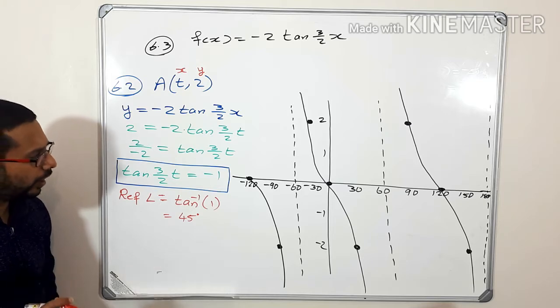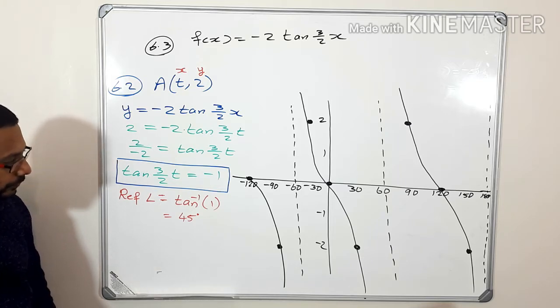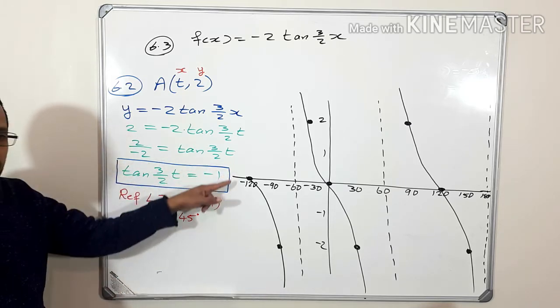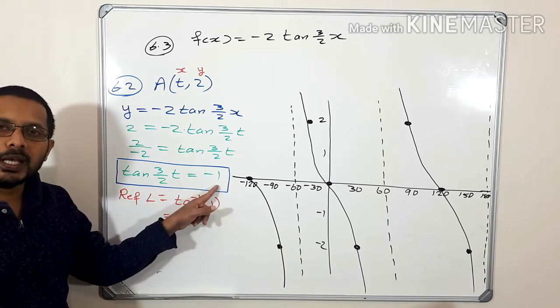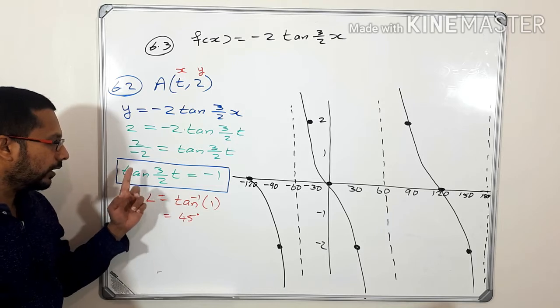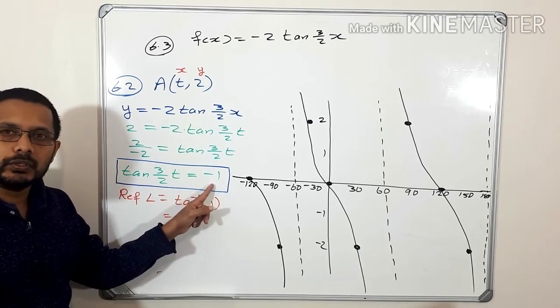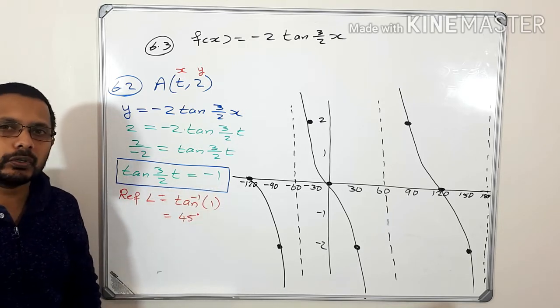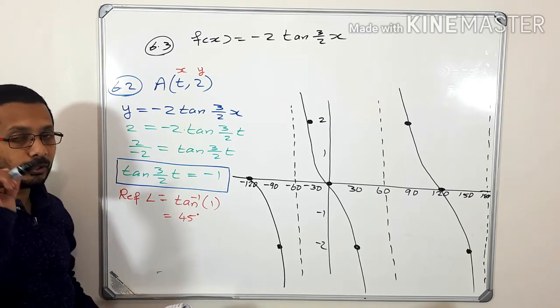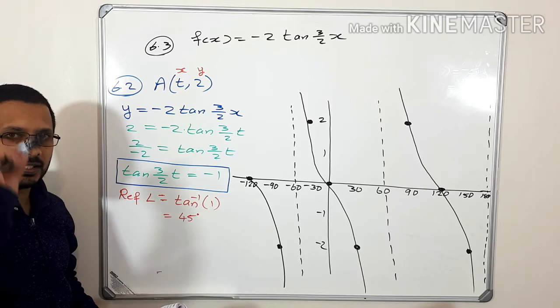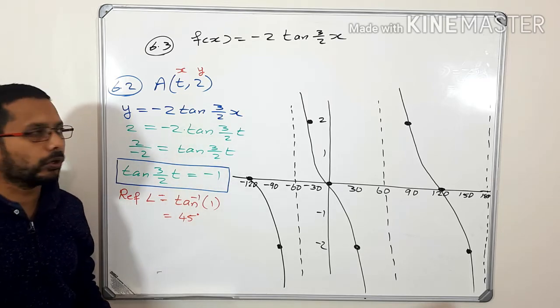Okay, now listen very carefully. Look at this one in this blue box. Tan of an angle is minus 1, so it means that tan is negative. Tan is negative in which quadrants? You have to remember that one: tan is negative in the second and fourth quadrant.